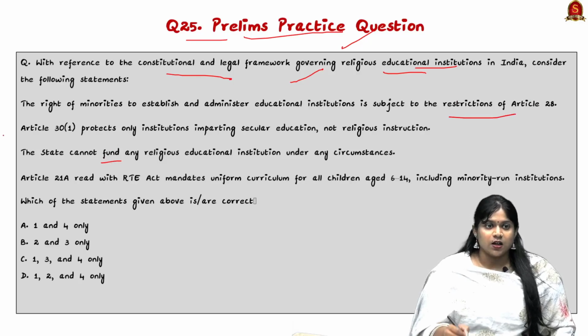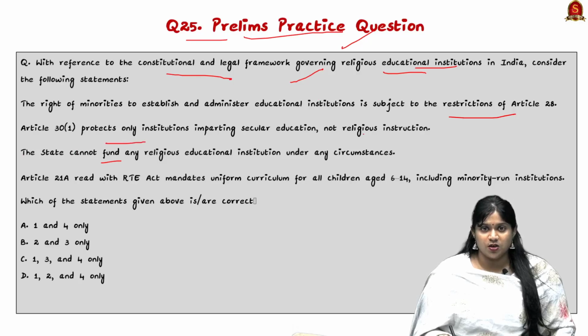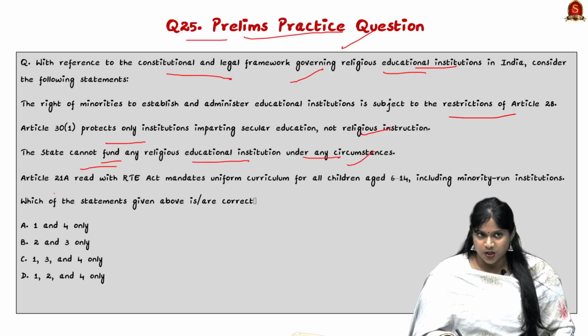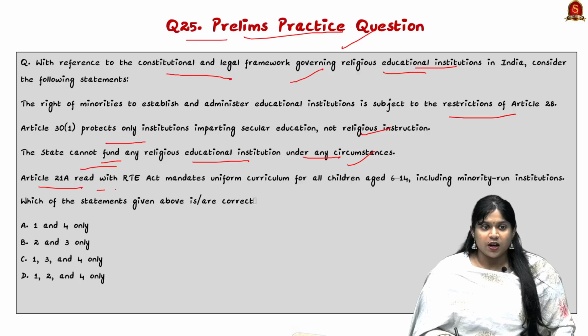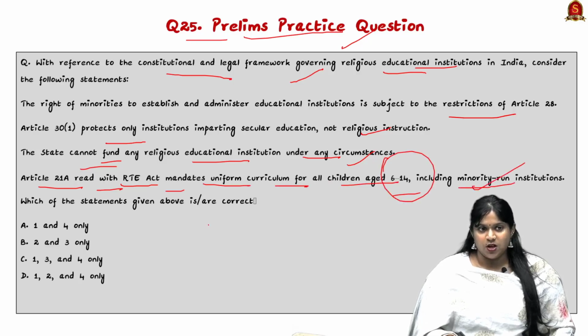Two, Article 30 Clause 1 protects only institutions imparting secular education, not religious instruction. Three, the state cannot fund any religious educational institution under any circumstances. Four, Article 21A read with the RTE Act mandates a uniform curriculum for all children aged 6 to 14, including minority-run institutions. Put in the comment section which is the right answer.